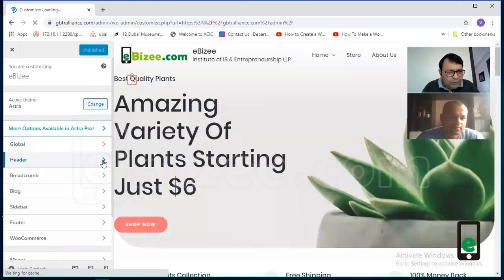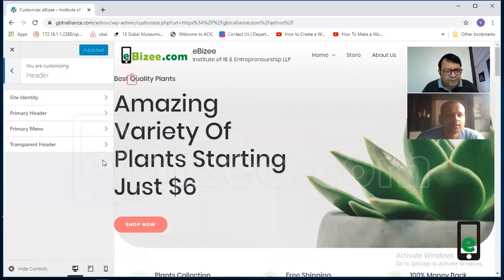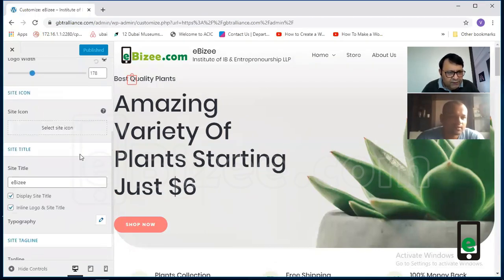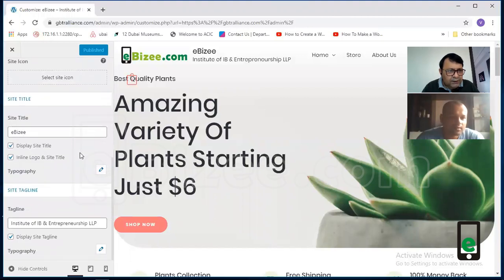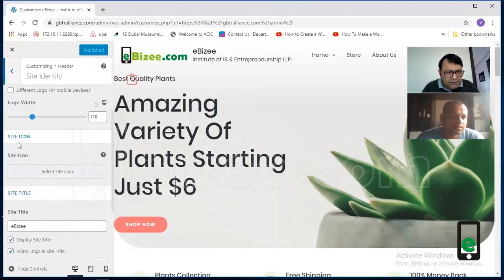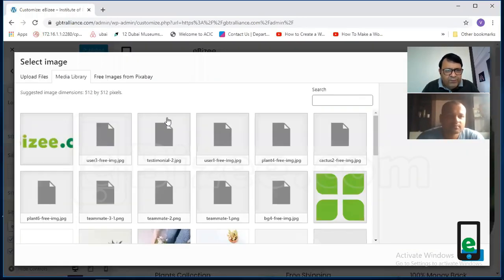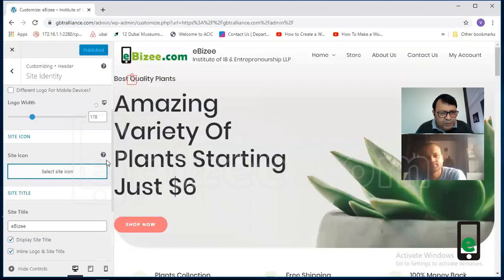So again, I will go back to the header and I will try to find out where the thumbnail is. Yes, select icon here, the site icon. Can you see this icon? Now, there is one problem. There has to be a specific size of the icon, and that size has to be defined.